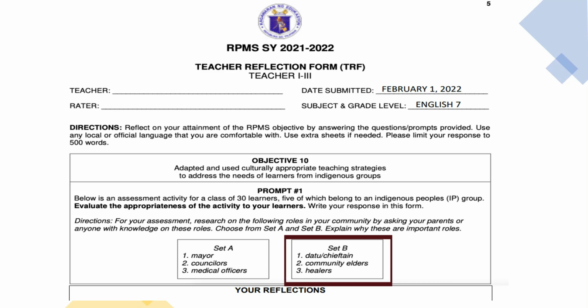If I am going to reflect on that, since there are indigenous learners, I believe that set B would be more applicable as assessment activity so that the indigenous learners would be able to use their background knowledge, as the roles of Datu, community elders, and healers are evident in their culture.